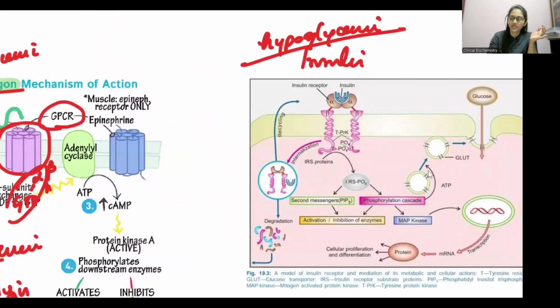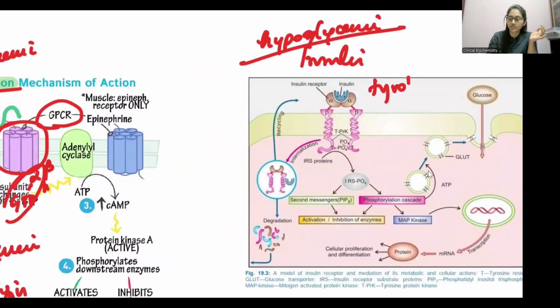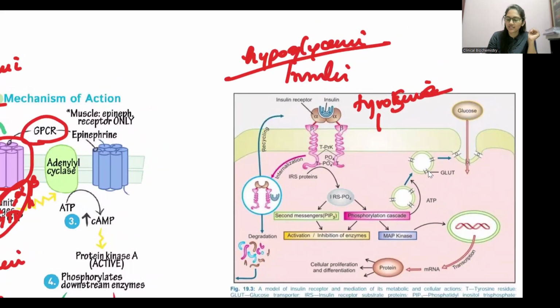It acts by the tyrosine kinase pathway. So it has alpha and beta subunits.